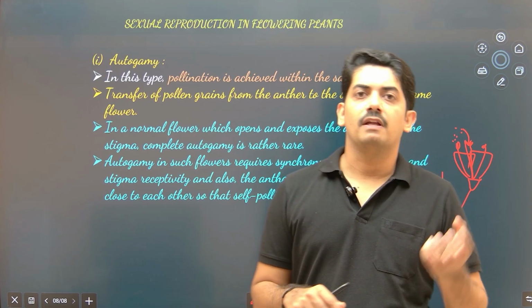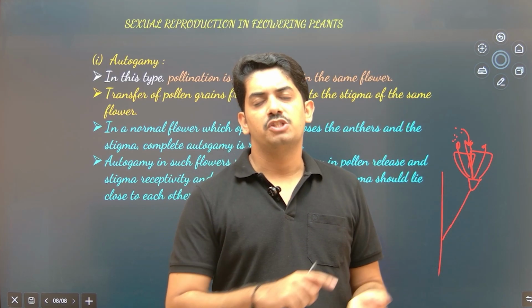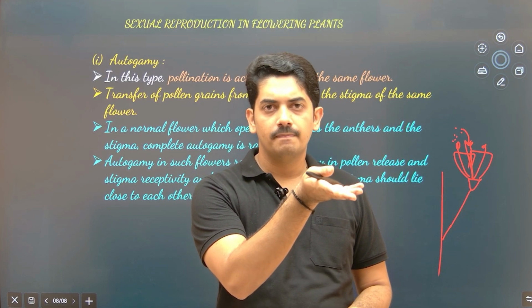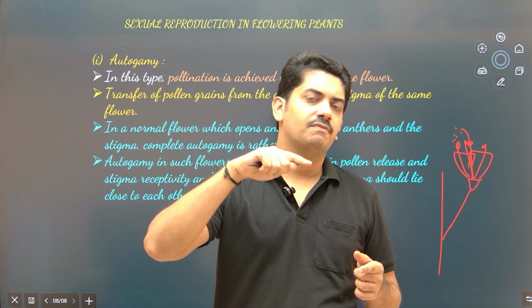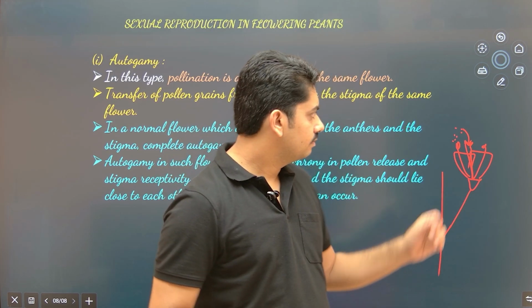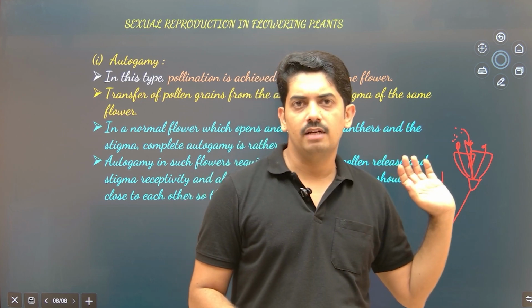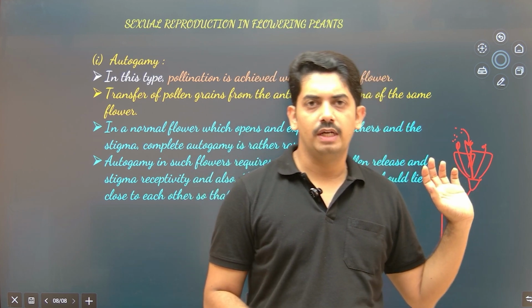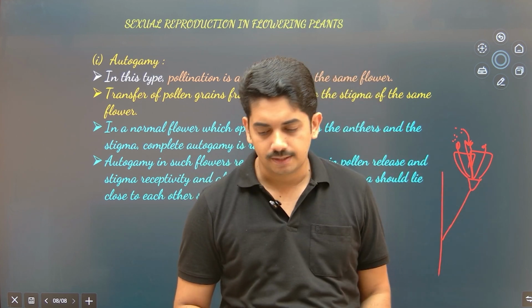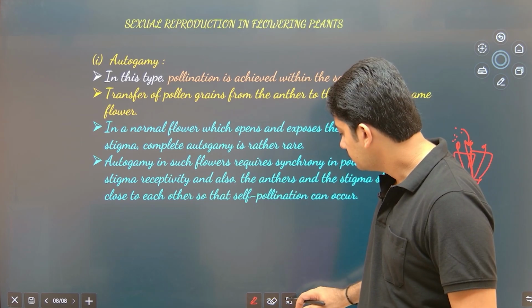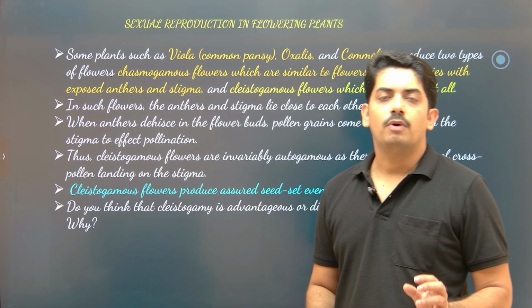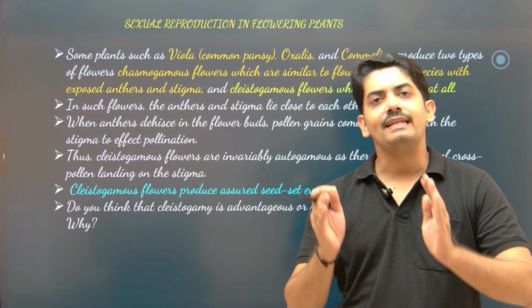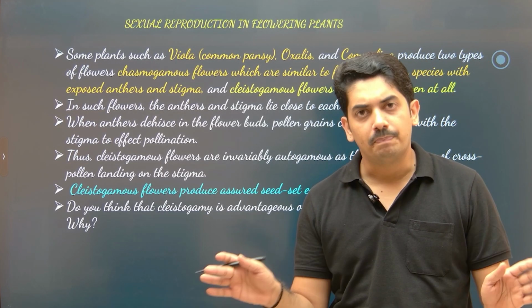Chasmogamous flower means the flower will open and the stigma will get exposed, and on this exposed stigma the pollen grains of the same flower will dust on, and they germinate and produce the pollen tube, and then fertilization takes place. Then what is a cleistogamous flower? It's a type of flower which is completely closed and will never open.